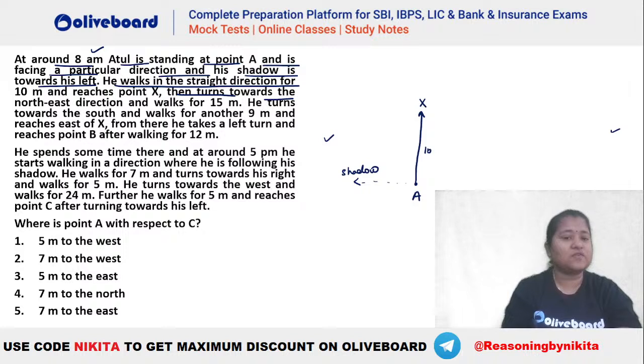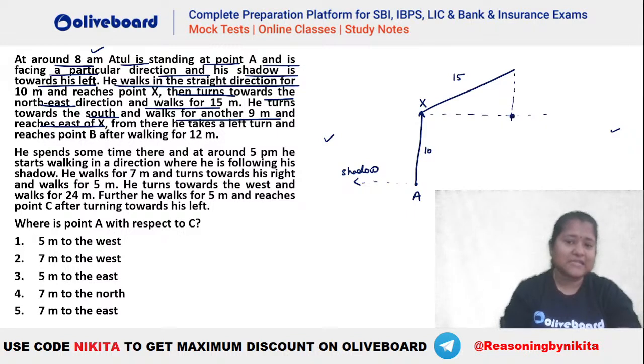Then he turns towards the northeast direction and walks for 15 meters. So you can see northeast कितना जाता है? 15 meters. Then he turns towards the south and walks 9 meters and reaches east of X. So you can see he reaches a point which is east of X and south of this particular point. That means he reaches at this particular point here, isn't it? So you can see how much is this distance.